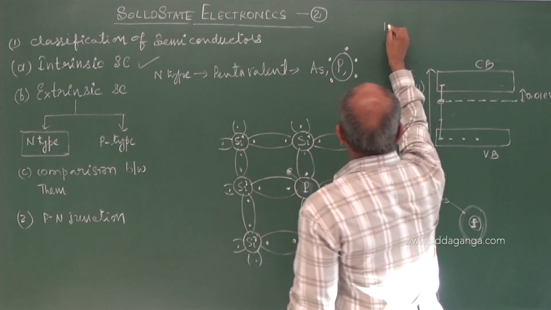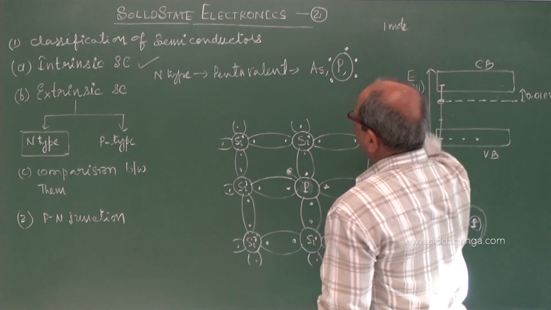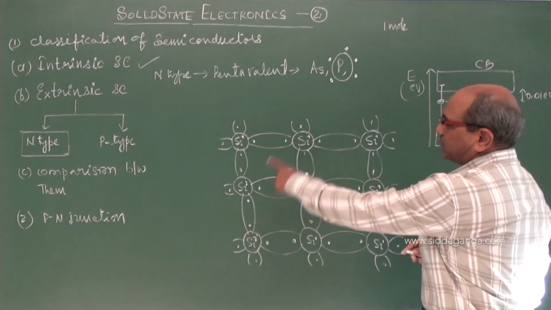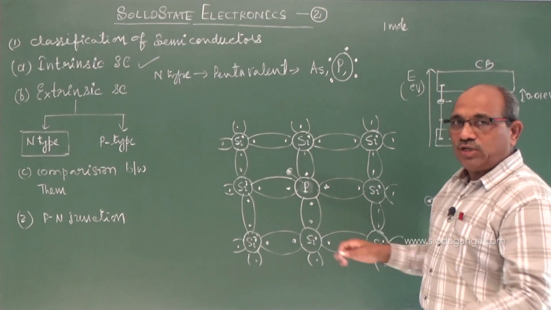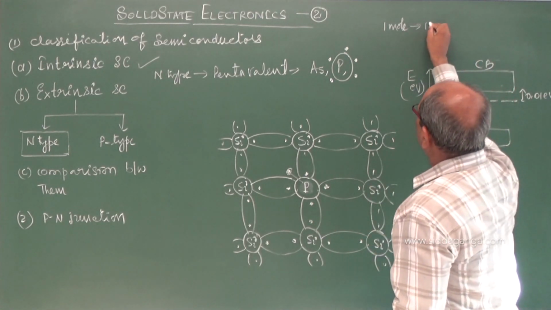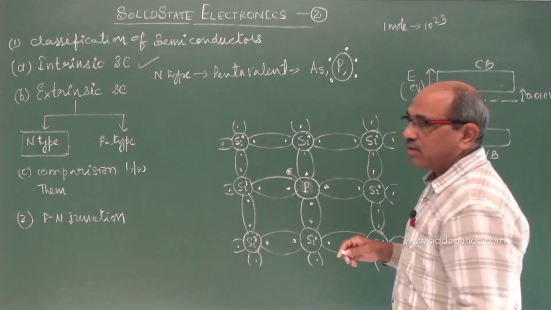Suppose you have 1 mole of this silicon. How many? Avogadro number, you leave it. 1 mole contains 10 power 23.